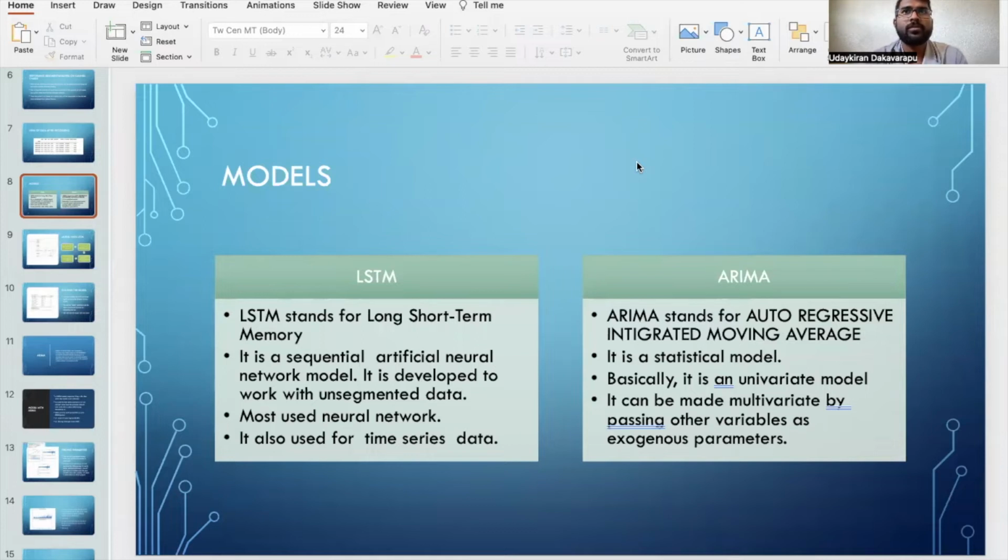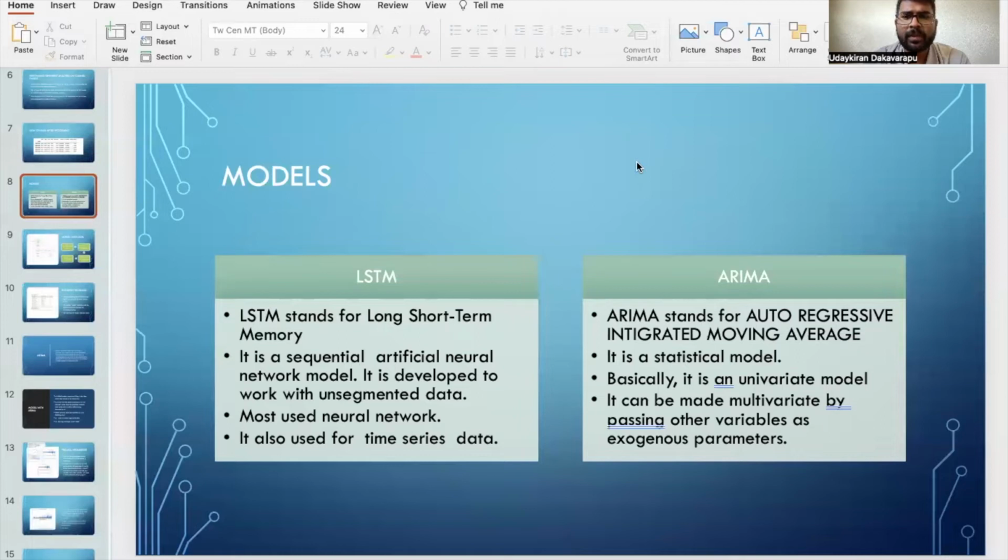We will be using two models in our proposed system, which are LSTM and ARIMA. LSTM stands for long short-term memory, whereas ARIMA stands for autoregressive integrated moving average. LSTM is a sequential artificial neural network model, which is developed to work with unsegmented data like images, movies, etc. Whereas ARIMA is a statistical model.